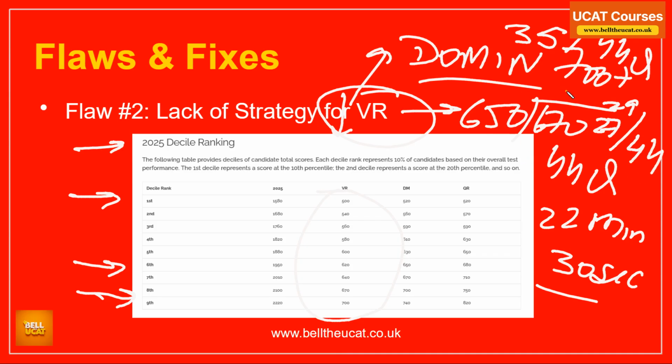So, strategy number one: absolutely dominate verbal reasoning. If I dominate, it gives me an edge over the competition, making sure you are competent enough at DM and QR. Next, number two: I don't think I want to invest too much time in verbal reasoning. The second club says, I'm happy if I get 650 to 670. How do I get 650 to 670? You need to get anything between 27 to 29 out of 44.